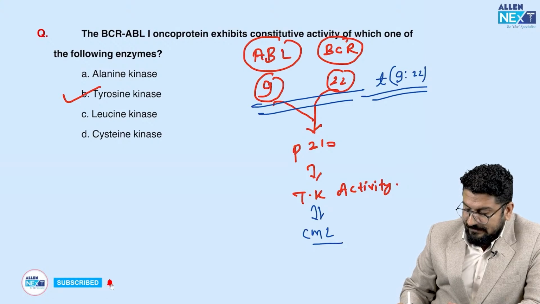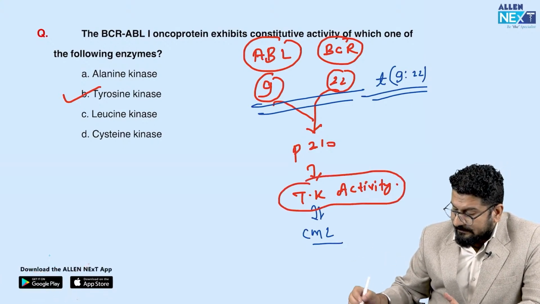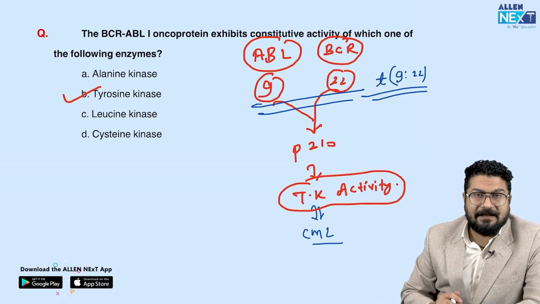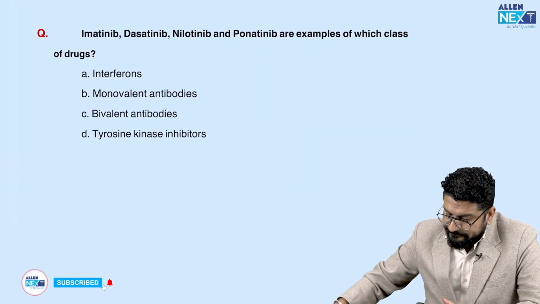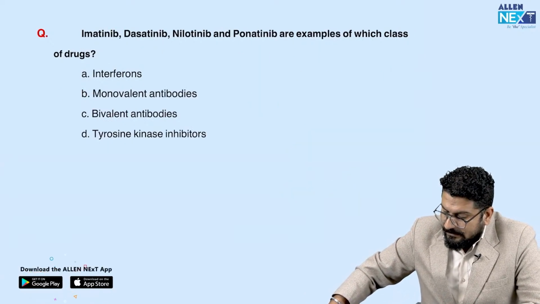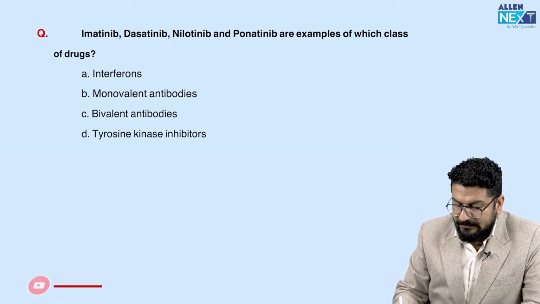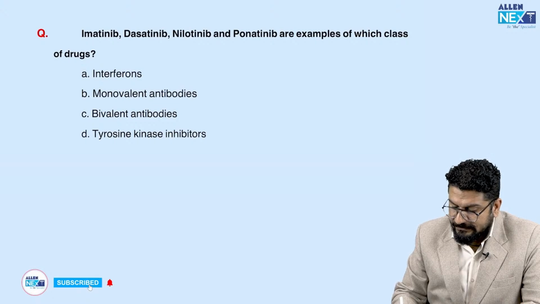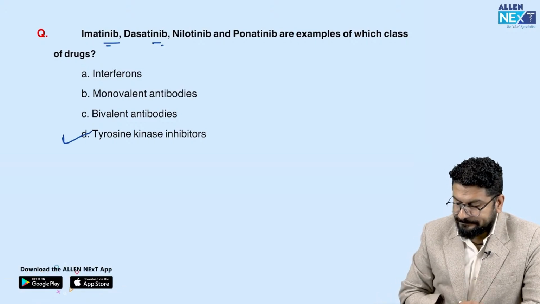There is one more question that will come there: what do we use as tyrosine kinase inhibitors? We use drugs ending in tinib: imatinib, dasatinib, nilotinib, ponatinib. The next question is the same. Imatinib, dasatinib, nilotinib, ponatinib are tyrosine kinase inhibitors, right? So they will inhibit tyrosine kinase. So remember, NIBs are tyrosine kinase inhibitors.